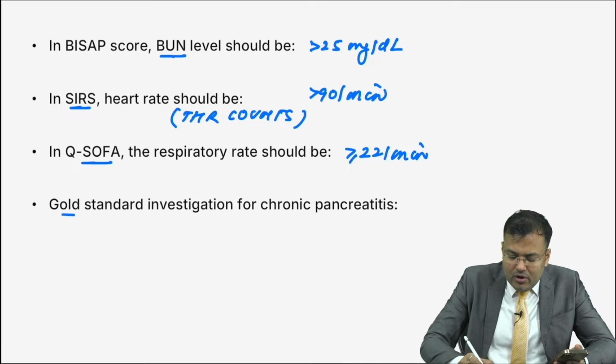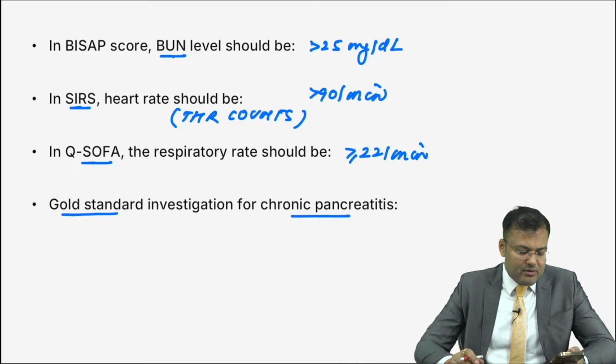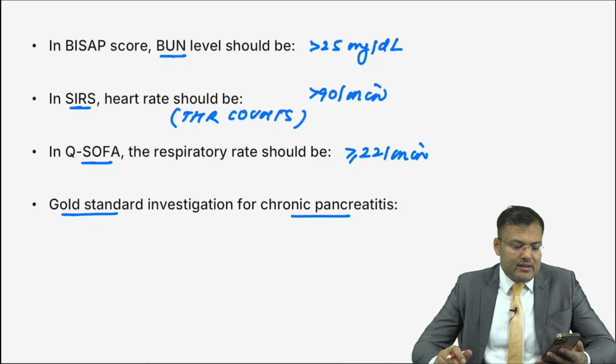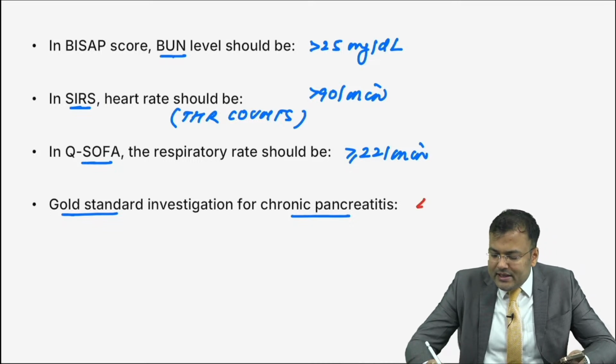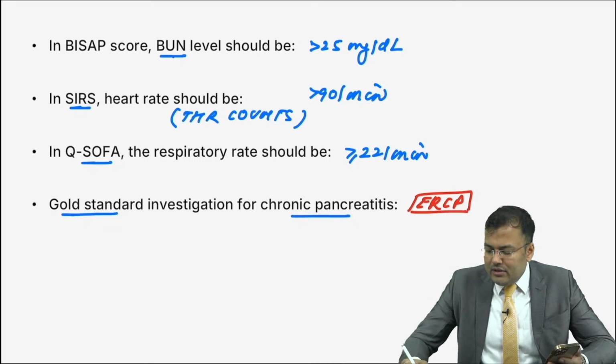Next question, guys. Gold standard investigation for chronic pancreatitis. Easiest question. Imon Chaudhary, first person to reply correctly, it is ERCP. Investigation of choice is MRCP, but ERCP is diagnostic and therapeutic, that's why it's the gold standard. Clear?